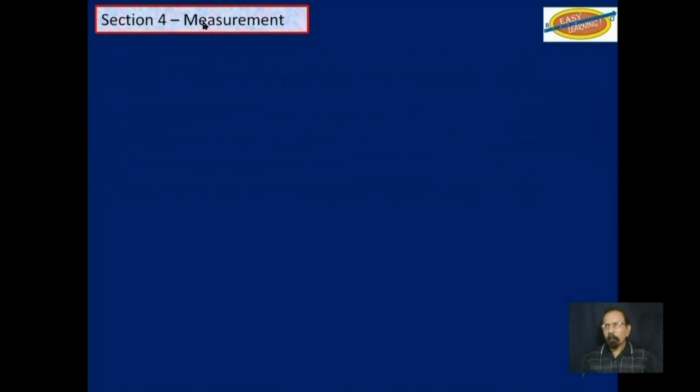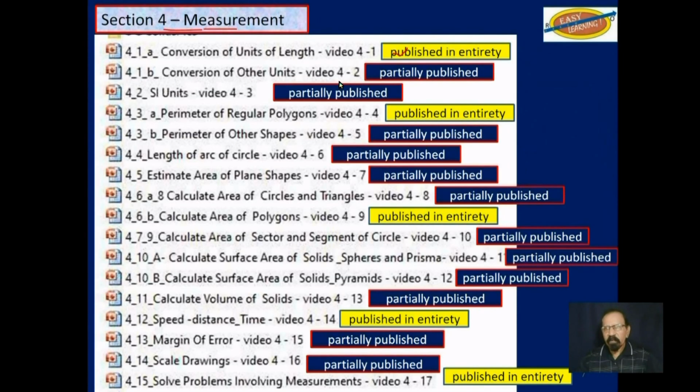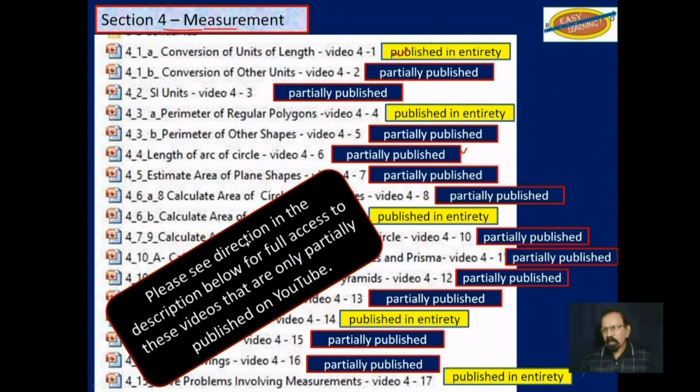Section 4, measurement. These indicated by yellow here have been published on YouTube in their entirety, and the others are only partially published. Please see direction in the description below for full access to these videos that are only partially published on YouTube.